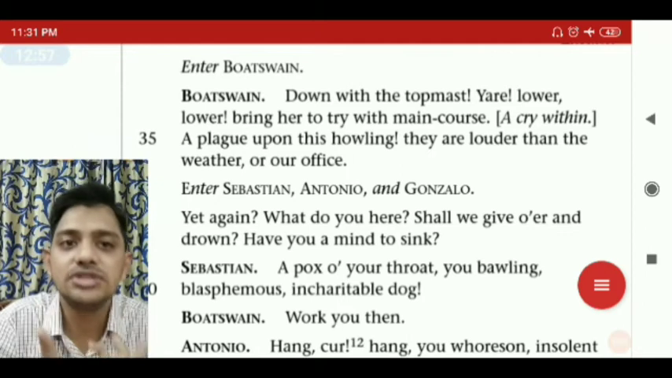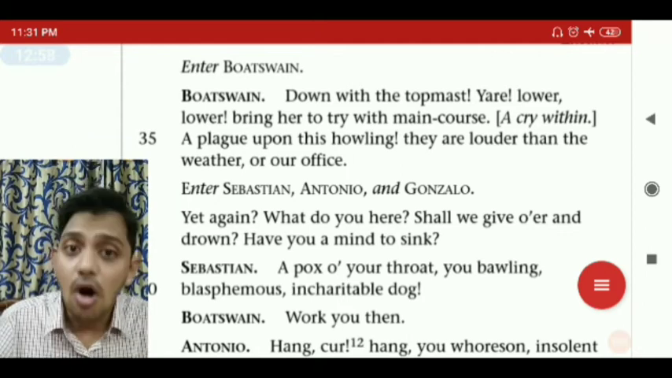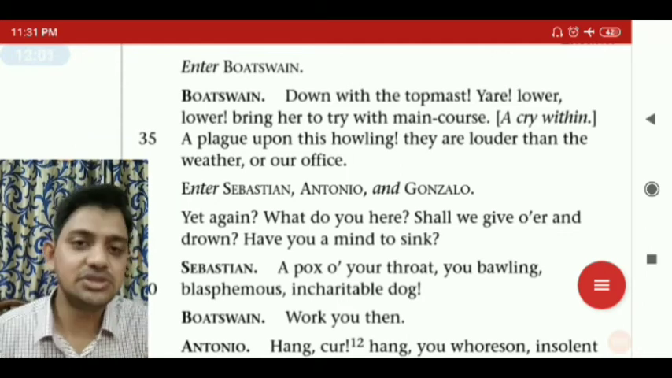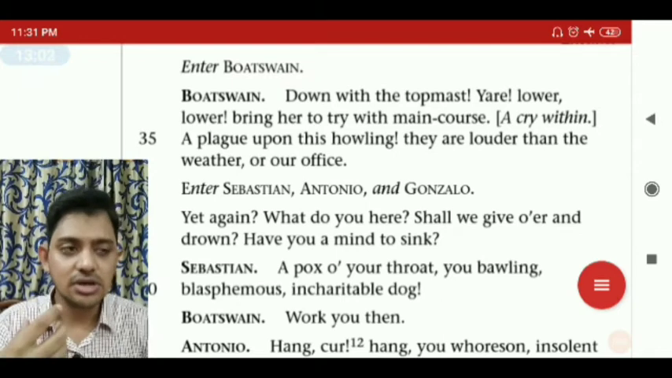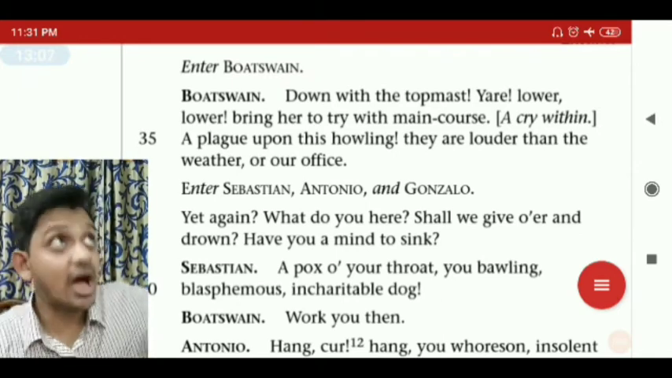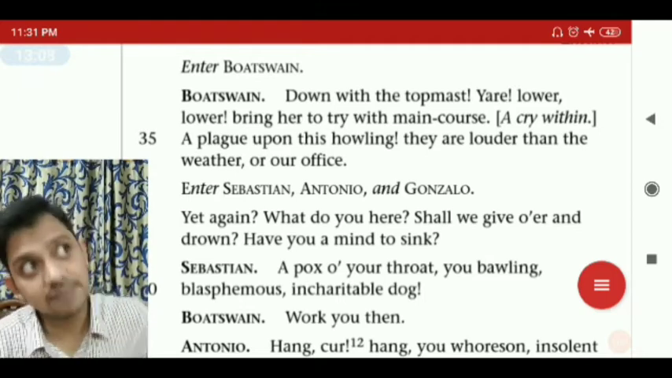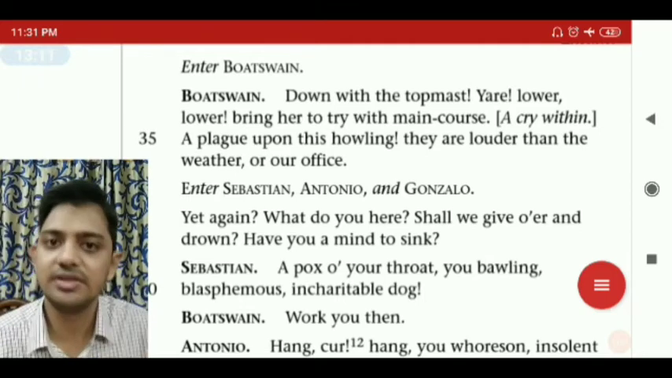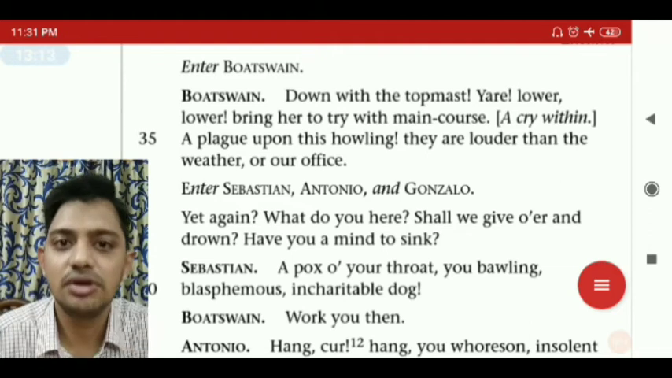Their voice is louder. And "our office" means that when we mariners work, we shout a lot. When we drag something, when we pull something down, when we lift something up. When we work, we shout a lot, because it is work where shouting is required.